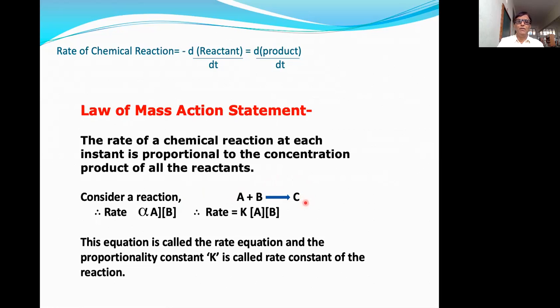Now what can you write about the rate of this reaction? The expression for the rate can be written as rate is proportional to the concentration of the reactants. A and B are the reactants.